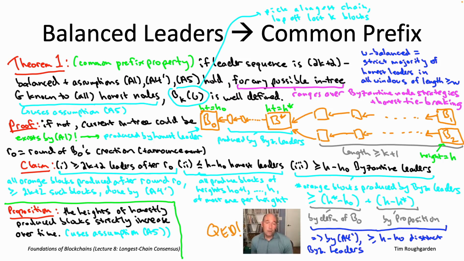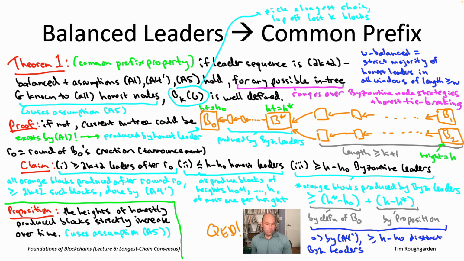So having conquered the common prefix property, we're going to move on in the next video to finality. Actually, we've done all of the hard work for finality already in this video. We'll see that there's a very quick argument that finality really just follows from the common prefix property. Once you have the latter, you have the former. And then we'll move on to liveness and the strengthening of liveness called chain quality.